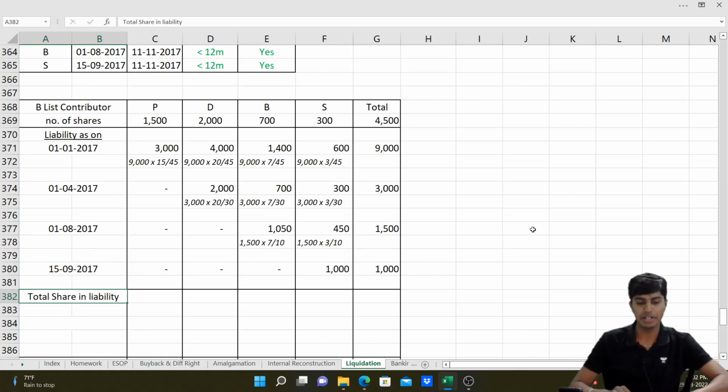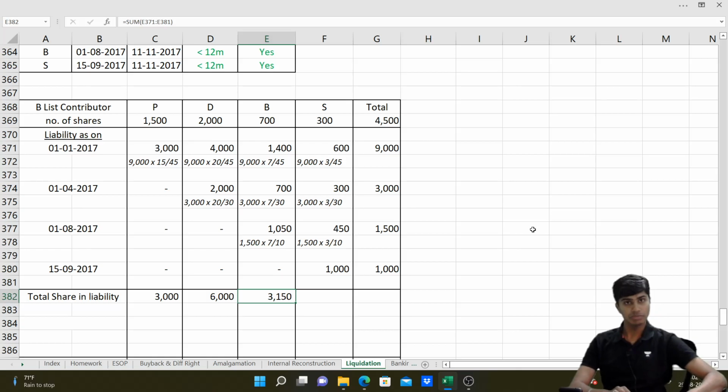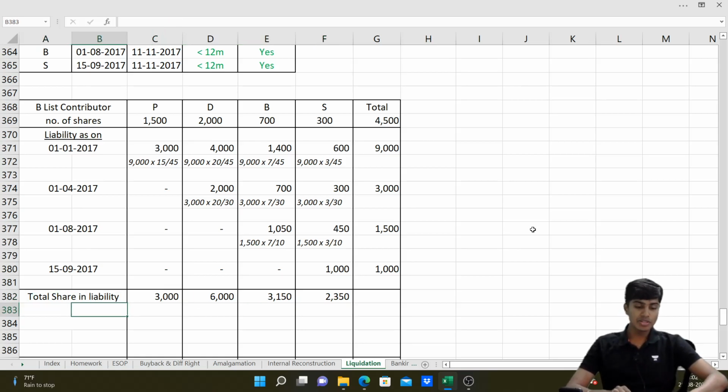Now, total share in the liability. For P, it is 3,000. For D, it is 4,000 plus 2,000, 6,000. For B, it is 1,400 plus 700, 2,100 plus 1,050, that is 3,150. And for S, it is 600 plus 300 plus 450 plus 1,000, that is 1,050 plus 1,000, that is 2,350. This is the amounts. This will now be compared with their unpaid capital.